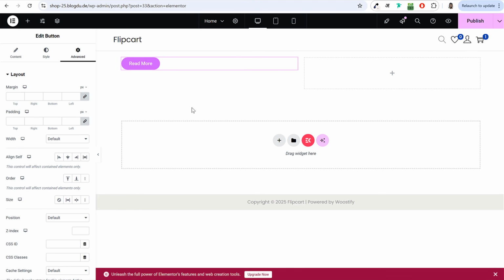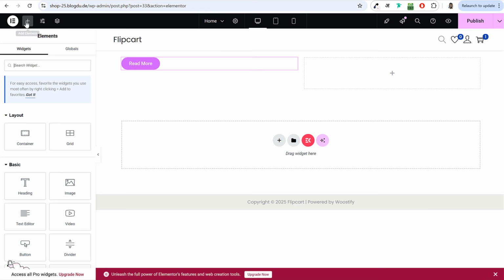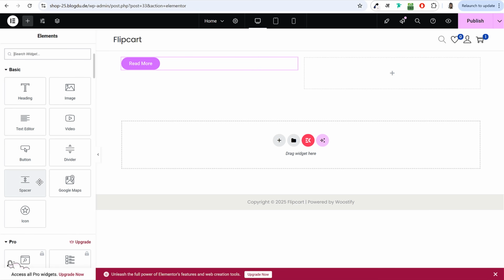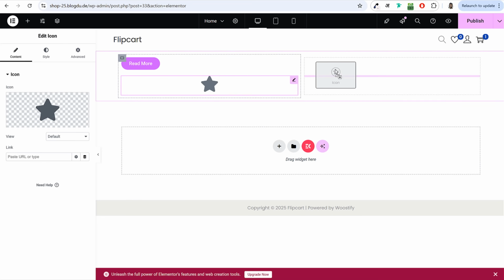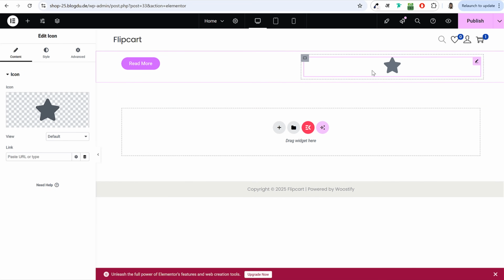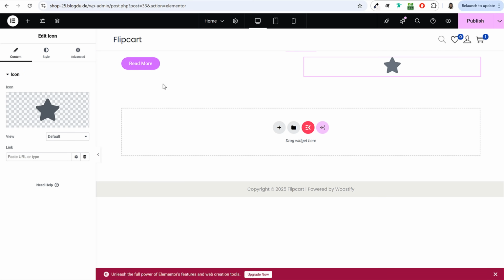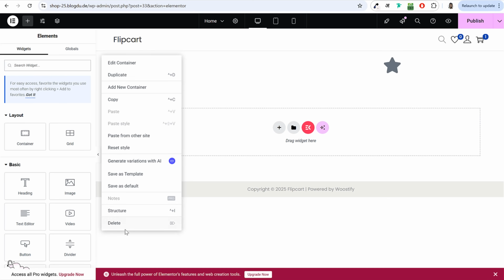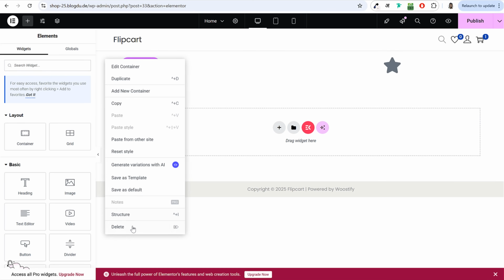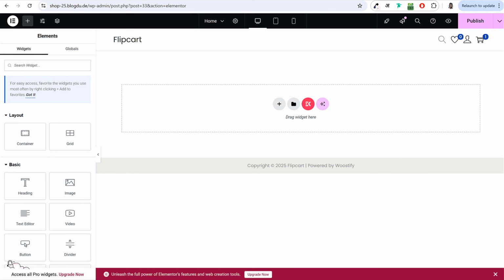Again, if you want to go back to add elements, you can click on this plus button and you're back to the elements page. Now, suppose you want to use this icon element, you can simply drag and drop the icon element, whether you want it over here, or if you want, you can bring it over here at the right hand side. And again, you can see at the left hand side, settings related to this are now available: edit icon, content, style, and advanced. So this is how it works. I'll right click over here and delete this entire section. Right click, delete, and let me show you how to create this website.